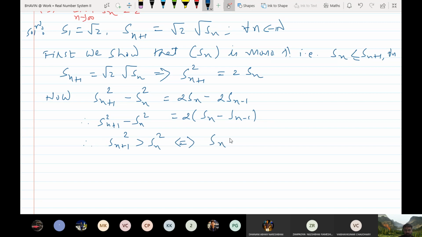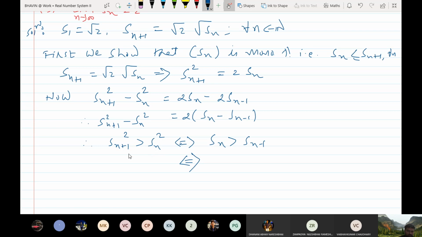What does this mean? Sn greater than Sn minus 1. So suppose I want to show that Sn is increasing, I have to show that Sn plus 1 square is greater than Sn square. Now again apply the same argument. This is true if and only if